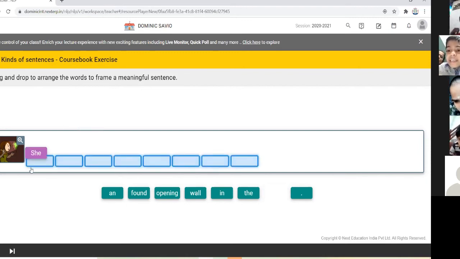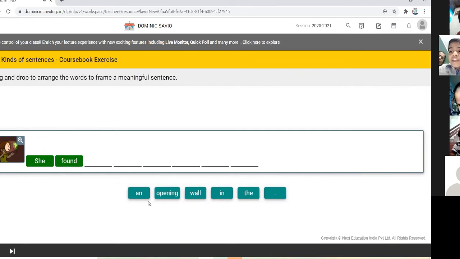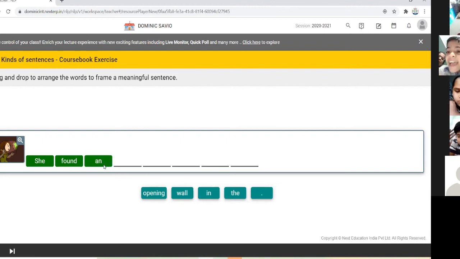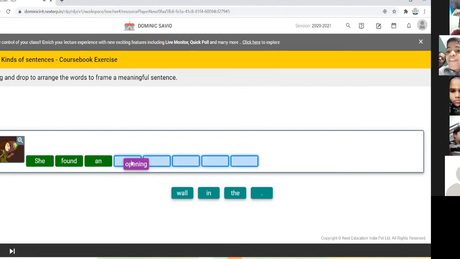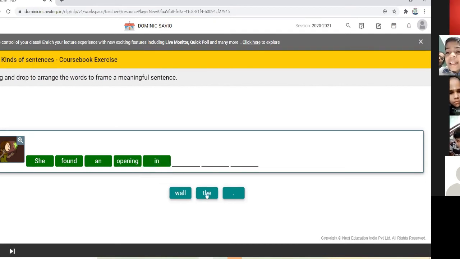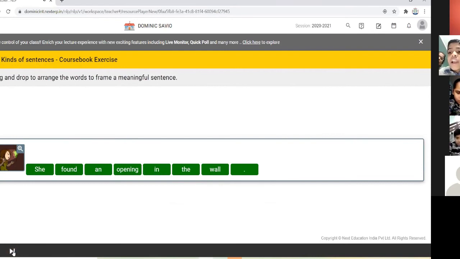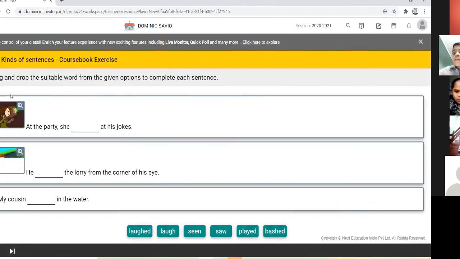She found an opening in the wall. Okay, good. The last chance.